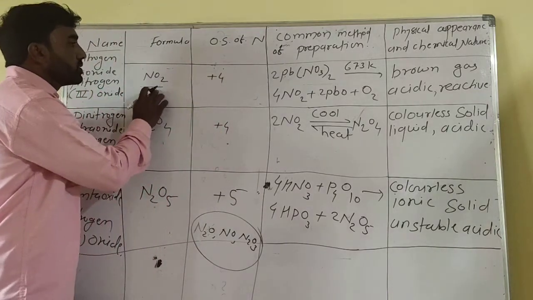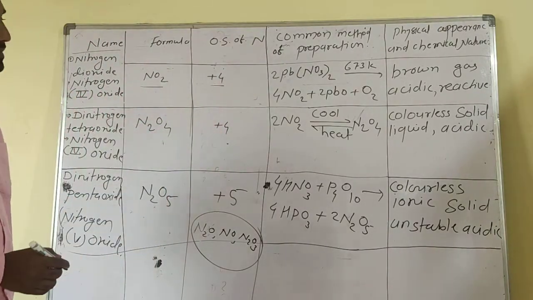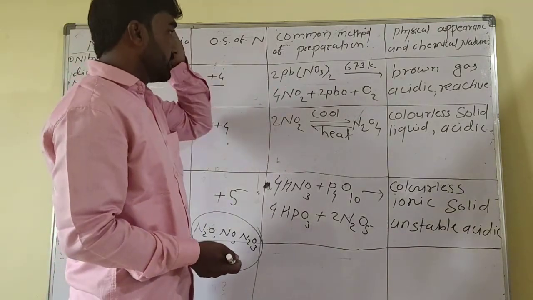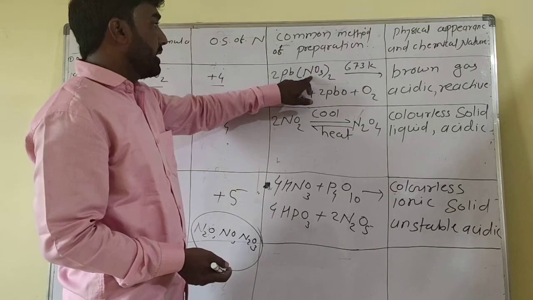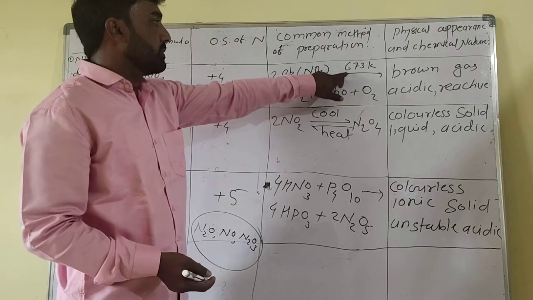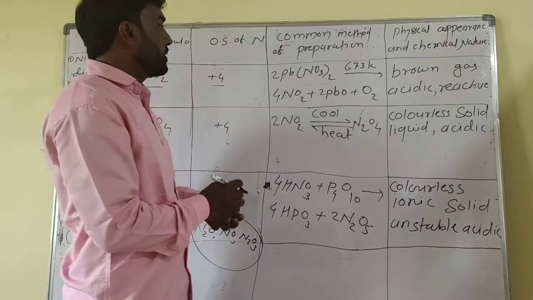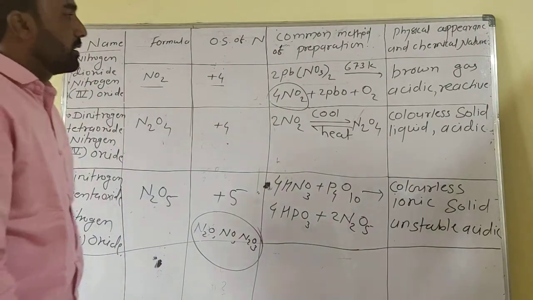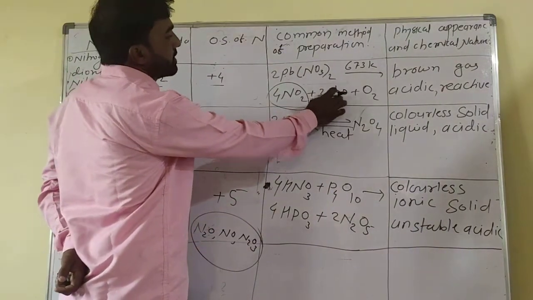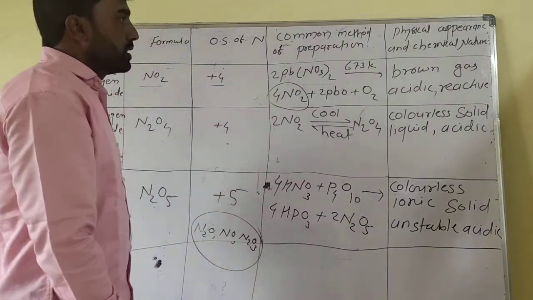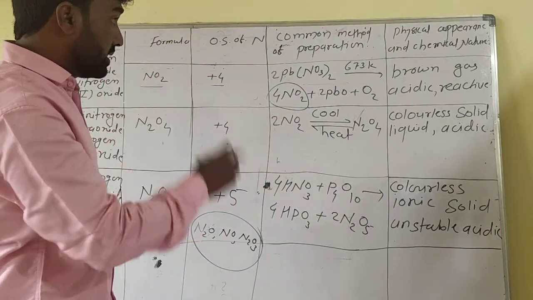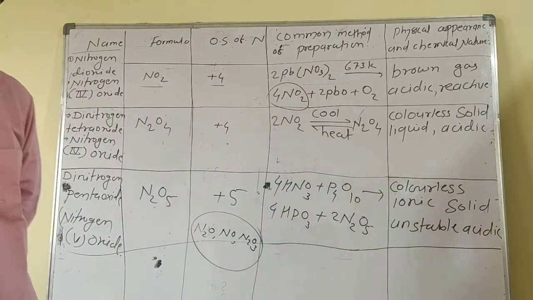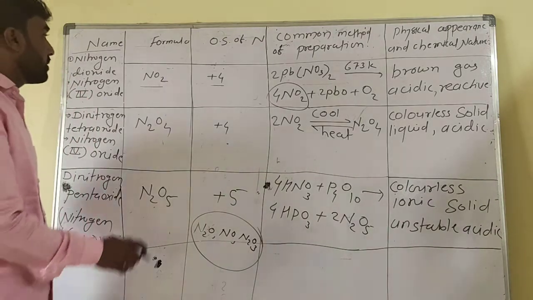In the common method of preparation, lead nitrate, Pb(NO3)2, is heated to convert it into NO2, along with lead oxide and O2. NO2 is a brown gas, acidic in nature, and more reactive.